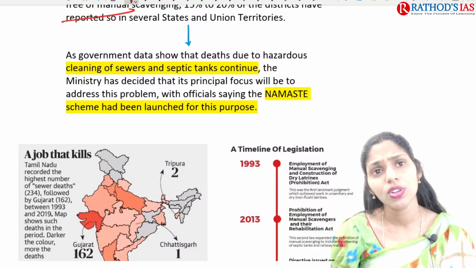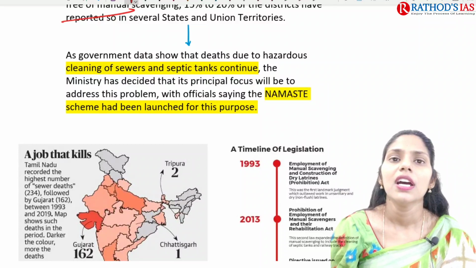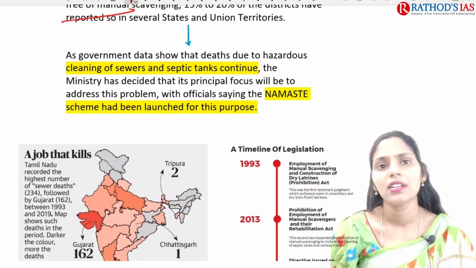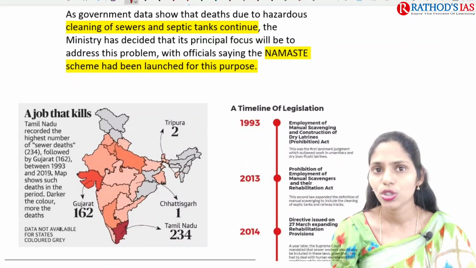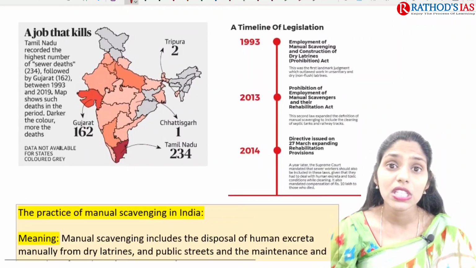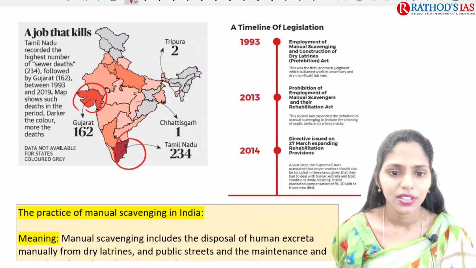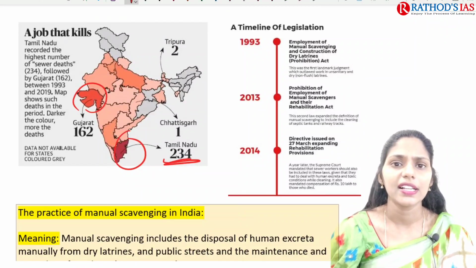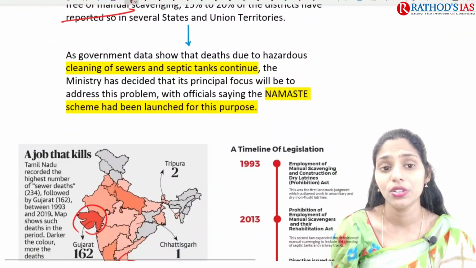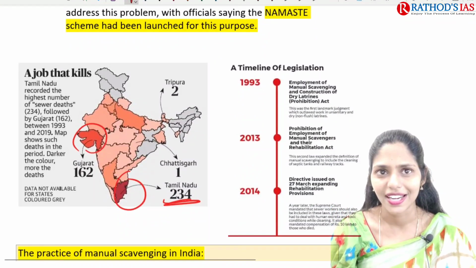And one more thing: even though we came up with this scheme called Namaste, which talks about using 100% technology for the cleaning of sewers, deaths are still continuing because of cleaning of sewers and septic tanks. If you see this infographic, you can understand that these states have a high number of deaths. But this article says that Tamil Nadu, Bihar and Rajasthan have 100% of districts declared free from manual scavenging. But I don't understand this.